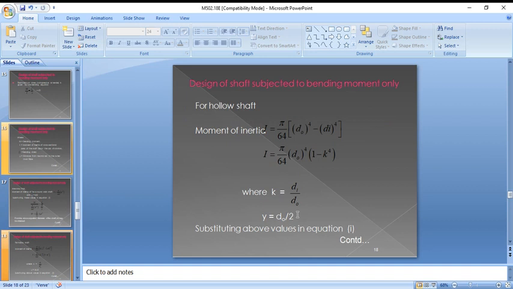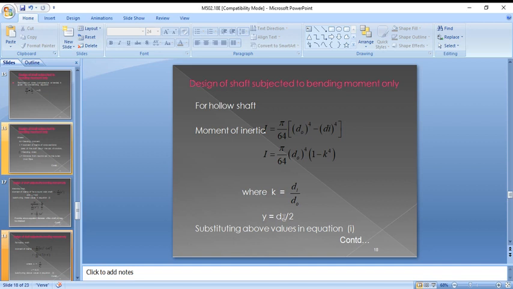For a hollow shaft, the moment of inertia will be changed, that is pi by 64 into do power 4 minus di power 4. And k is nothing but di by do, and the y value will be do by 2.